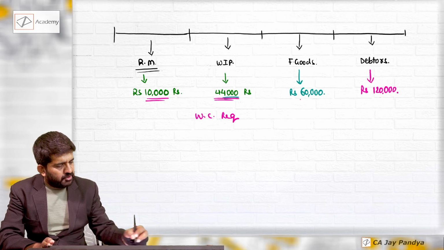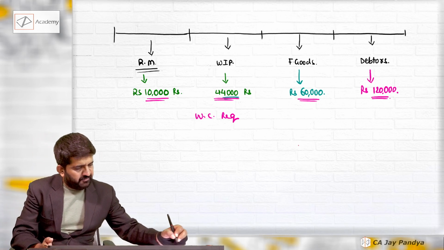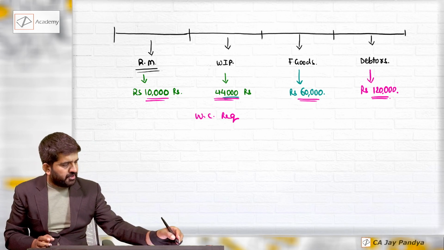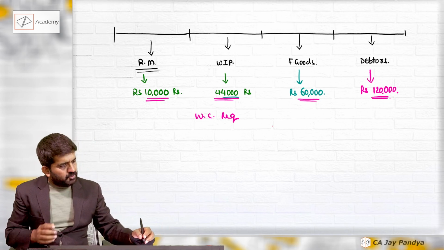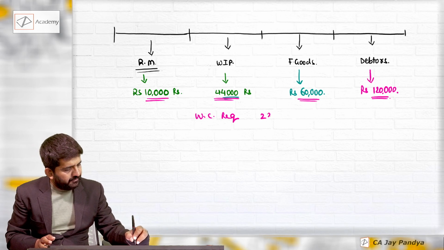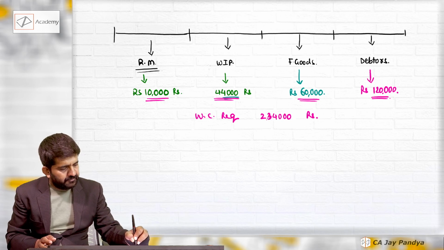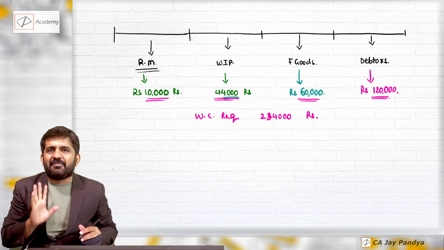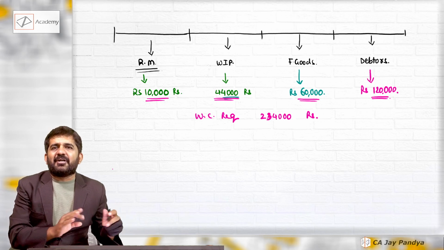Total of 10,000, 44,000, 60,000 and 1,20,000. This is 1,04,000, 1,14,000. 1,14,000 plus 1,20,000 is 2,34,000 rupees. And please understand, this is not for 1 month, 2 months, 3 months. This is my working capital requirement throughout.